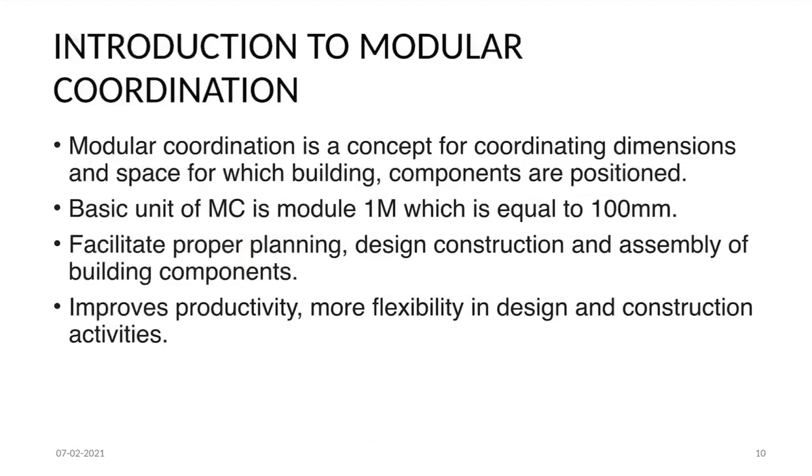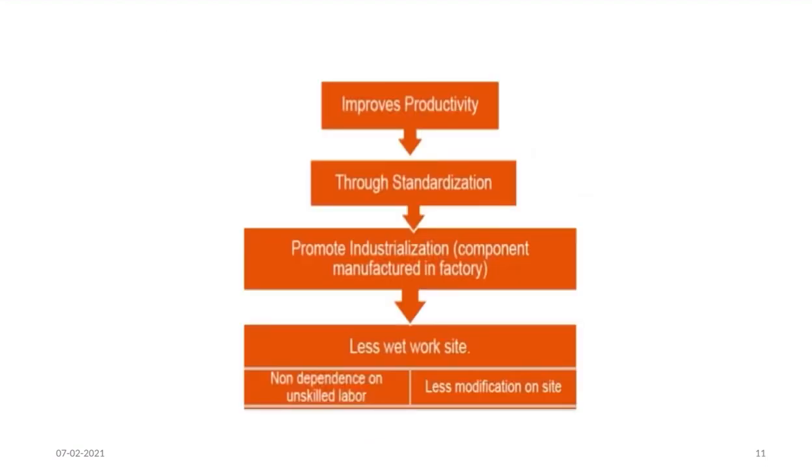The introduction of modular coordination in building facilitates proper planning, design, construction, and assembly of building components. The principal objective of implementation of modular coordination is to improve productivity and give more flexibility in design and construction activities. This is a flow diagram representation of how we can improve productivity through standardization, promote industrialization, less wet work on site, non-dependence on unskilled labor, less modification on site.